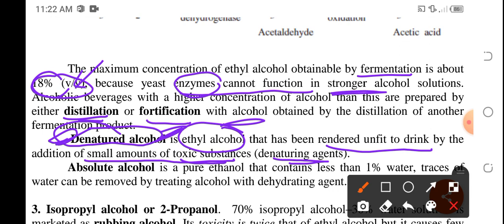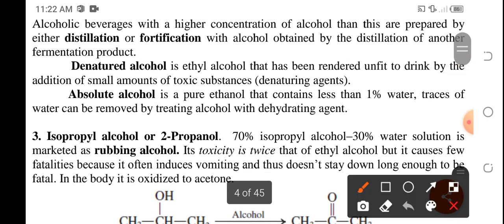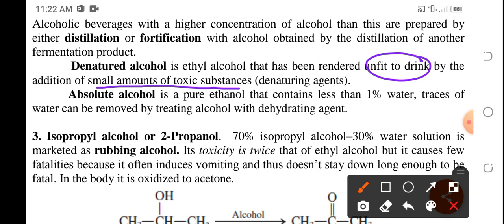Rather, itong denatured alcohol na to ginagamit yan sa industries as raw materials for the production of other chemicals or products. We also have absolute alcohol. So, ano pinagkaiba kay denatured? Denatured, meron siyang kasamang small amount of toxic substances so that it could be unfit to drink. And absolute alcohol, these are pure alcohol that contains less than 1% of water. So, meron pa rin siyang water, pero less than 1% na. And these traces of water have been removed by treating the alcohol with a dehydrating agent.